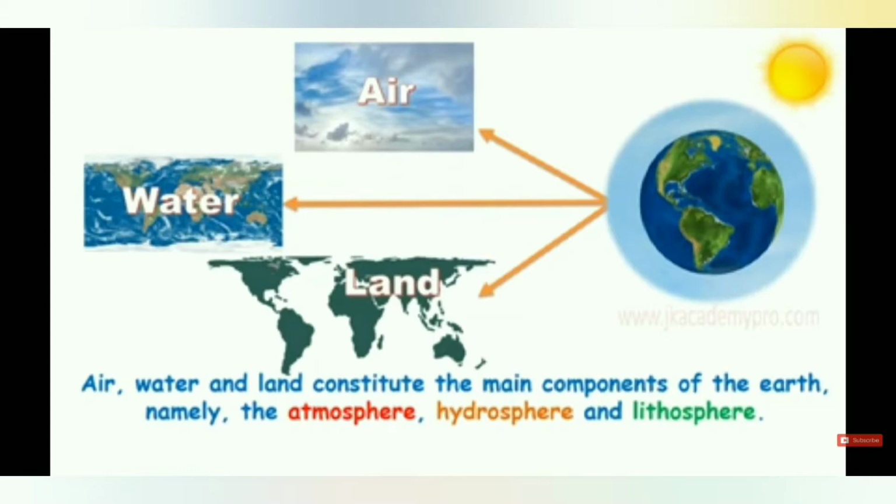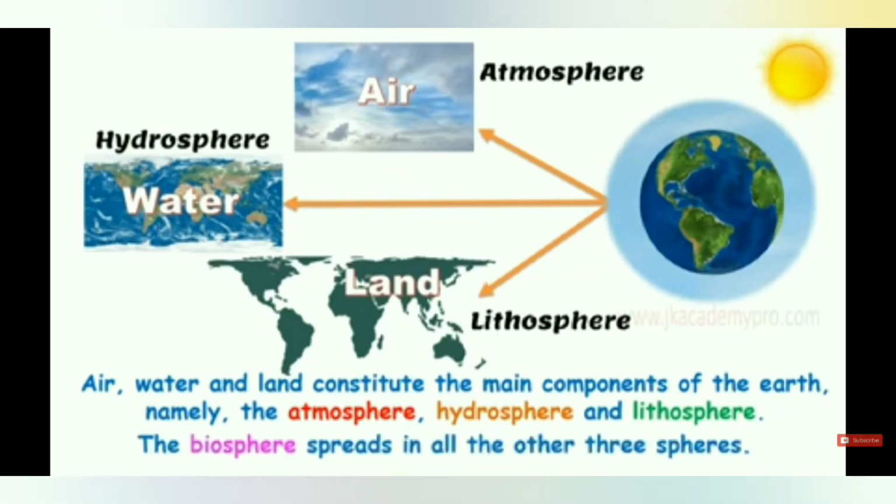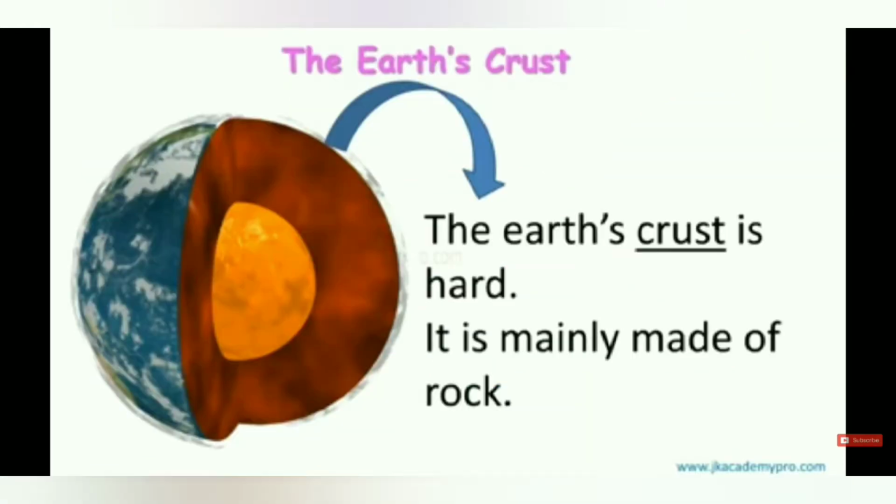The air is called atmosphere, the water is called hydrosphere and land is known as lithosphere. The biosphere is spread in all the other three spheres. So let's study about that as we go along in this lesson.